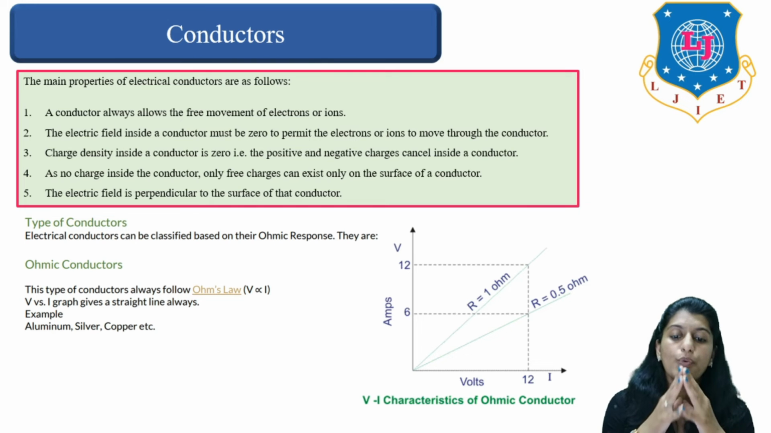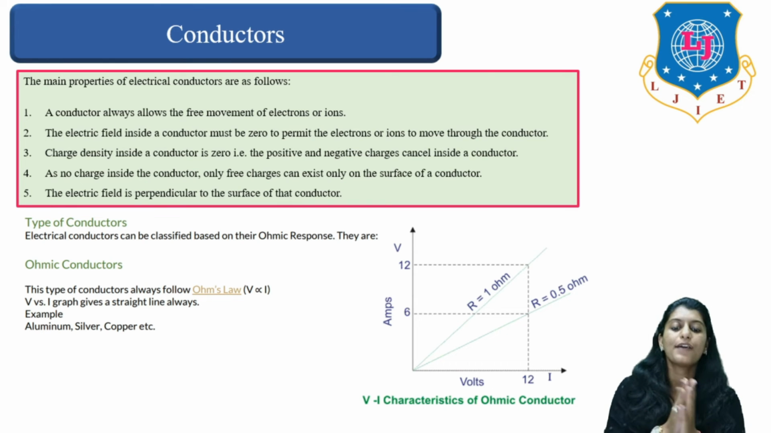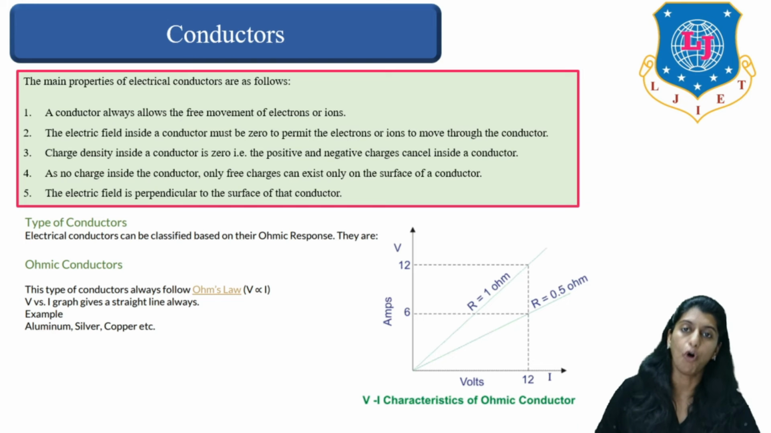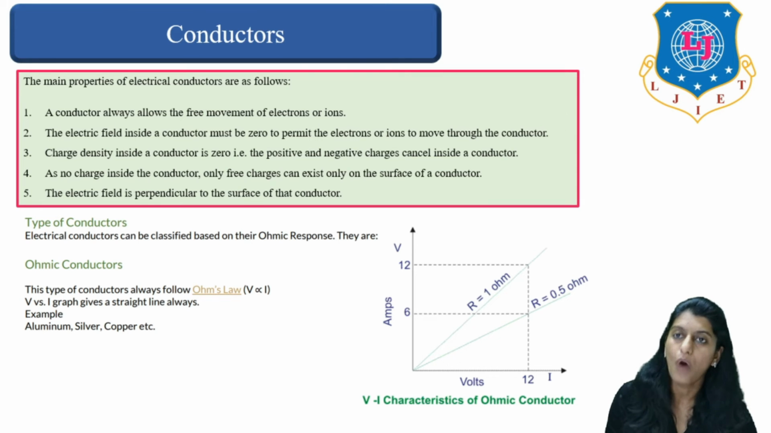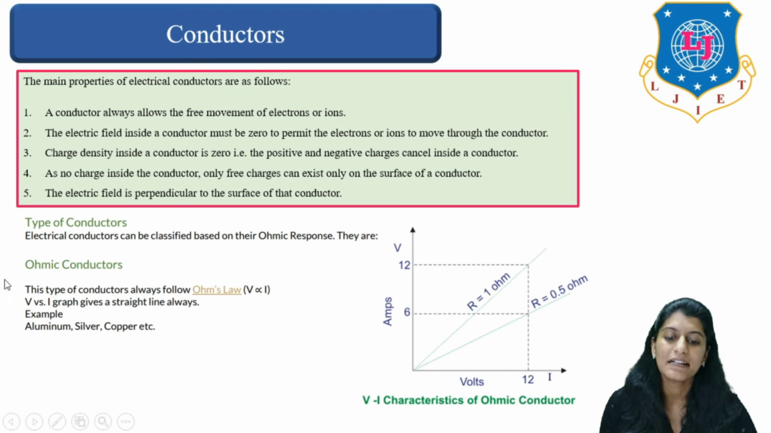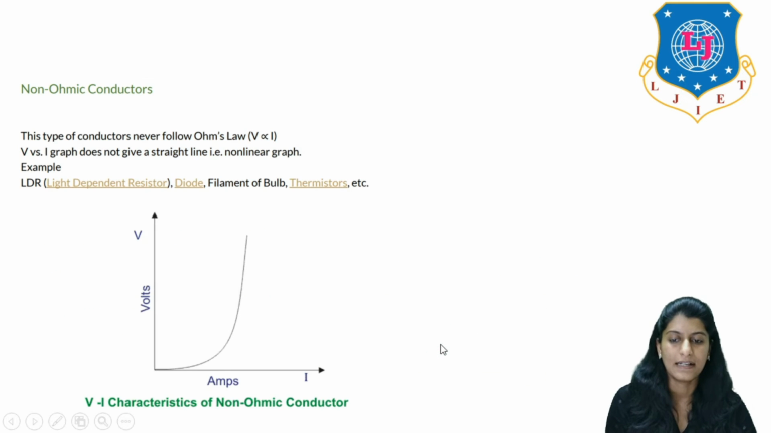Now, what do we mean by types of conductor? We can classify conductors. Electrical conductors can be classified based on ohmic response. So there are ohmic conductors. Ohmic conductors means those conductors which follow Ohm's law. We all know that according to Ohm's law, V is directly proportional to I, or V equals I into R, right? So if any conductor follows Ohm's law, then it is termed an ohmic conductor.